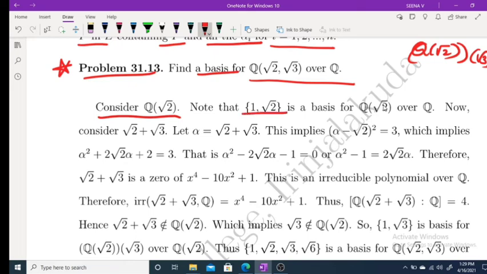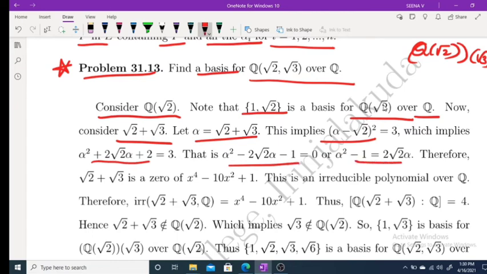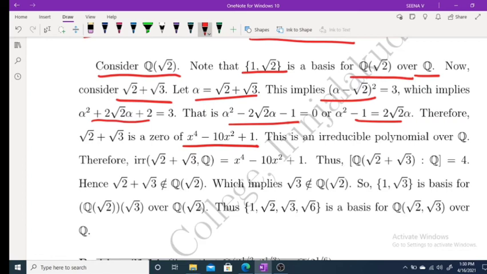√2 is a basis of Q(√2) over Q. Last class we have discussed this. Every element of Q(√2) is of this form. Now consider α = √2 + √3. This implies (α − √2)² = 3, which implies we will get this one, and finally once again squaring we get that √2 + √3 is a zero of this polynomial. By Eisenstein criteria, this is an irreducible polynomial over Q, and this is a zero of this polynomial.